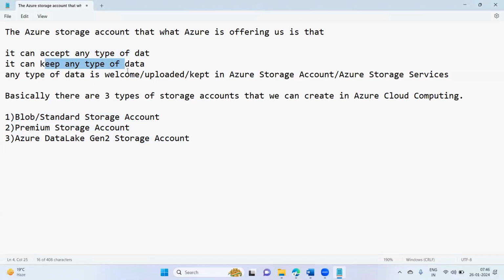And whatever the data, suppose for an example, I'm having the data like videos that can be uploaded in the Azure storage account, web series we can upload in Azure storage account.